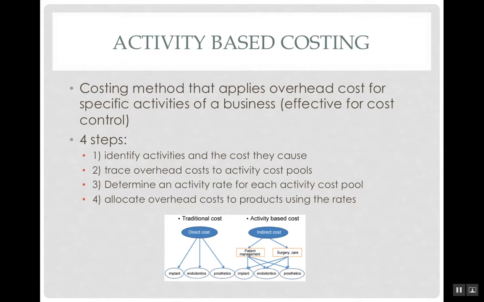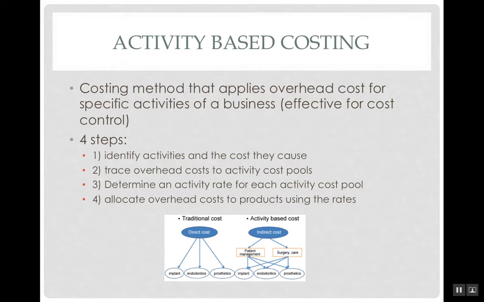Moving on, I wanted to talk about activity-based costing. This is a costing method that applies overhead costs to specific activities of a business. This method is extremely effective for cost control because it helps determine which activities are driving costs. There are 4 steps to activity-based costing, or ABC. The first is to identify activities and the costs they cause. This is usually done through discussions with employees and through reviews of production activities.